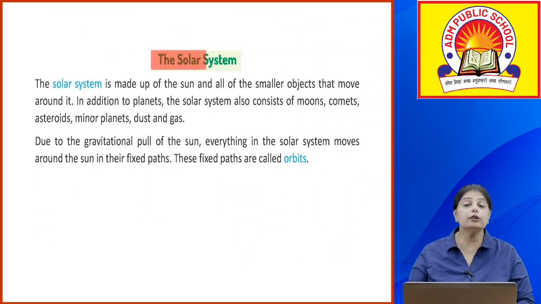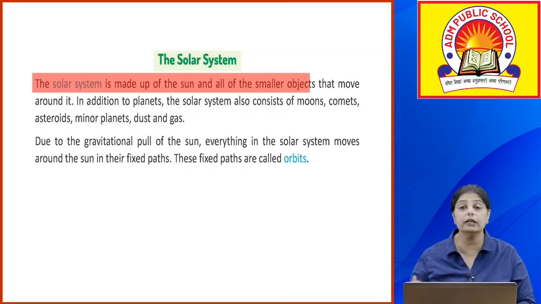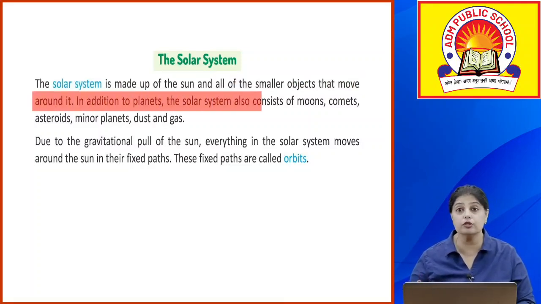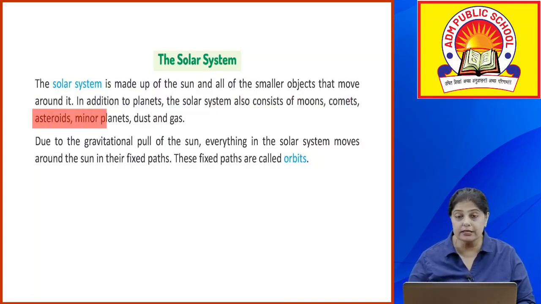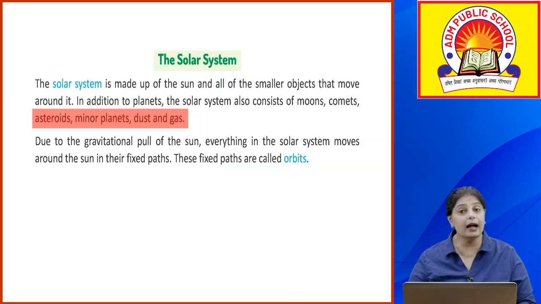Now, let's look at the solar system. What is the solar system? The solar system में क्या आता है? It is made up of sun and all of these smaller objects that move around it. In addition to planets, the solar system also consists of moons, comets, asteroids, minor planets, dust and gas. Okay. Now, solar system में it is not only the sun, the moon and the planets.